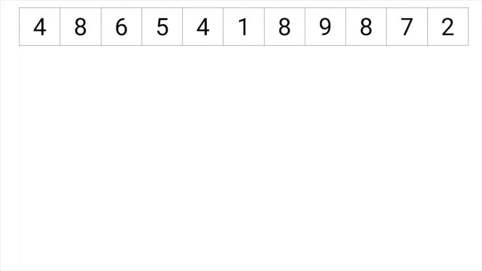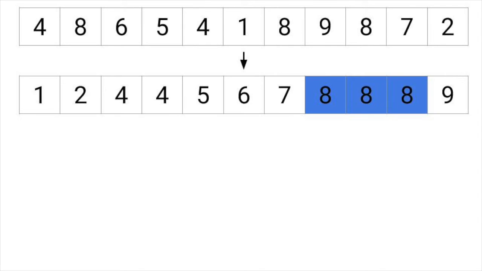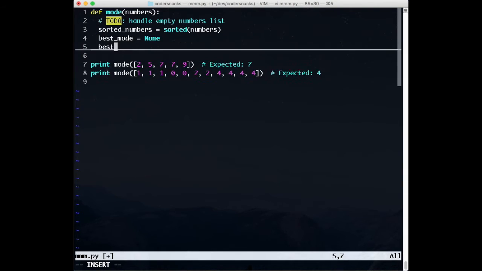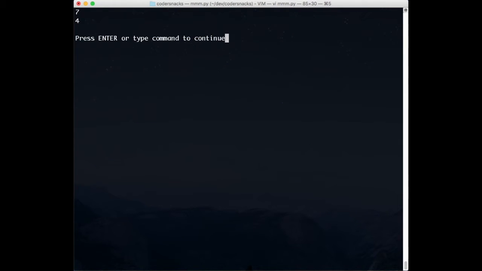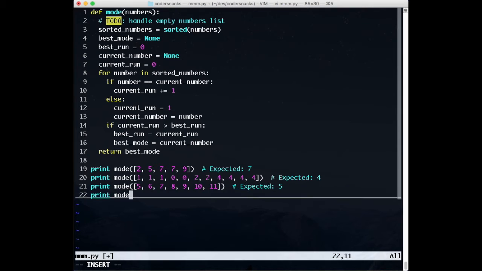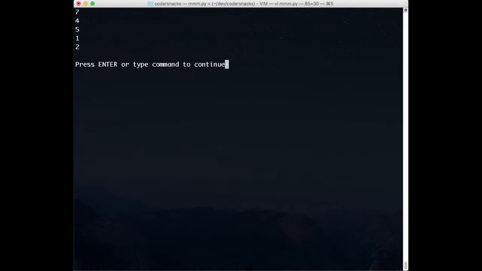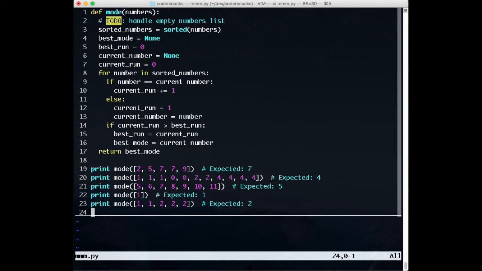One way to implement mode is to sort the array and look for the longest run length of an element. Since the array is sorted, all the elements that are the same will be next to each other. This takes O of n log n time for the sort, and space complexity depends on whether we do the sort in place or not. As a bonus here, if you're doing all three of mean, median, and mode, then if you sorted when you solved the median, you could reuse the sorted list here.